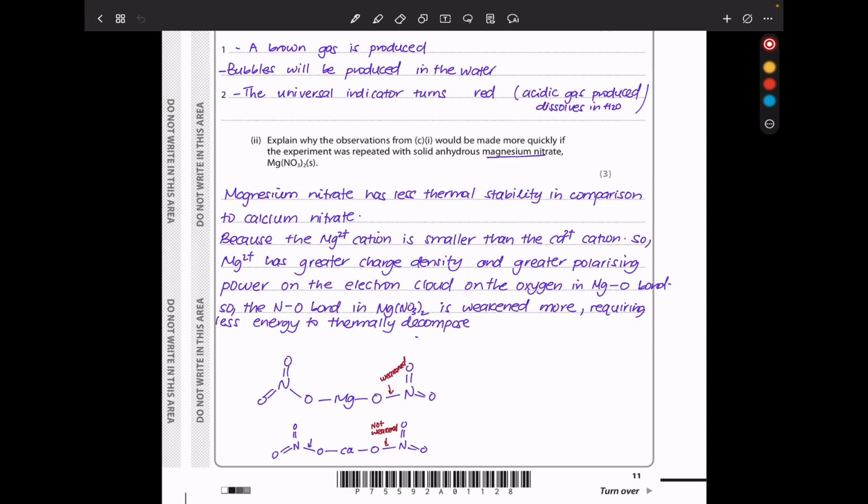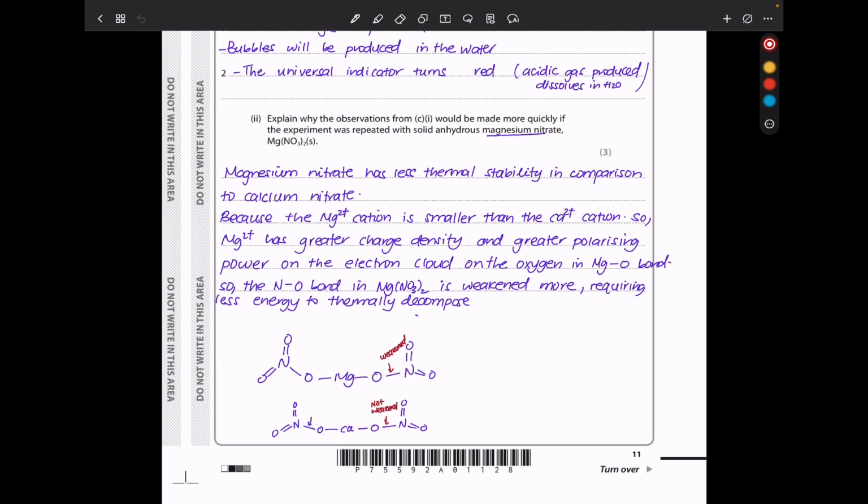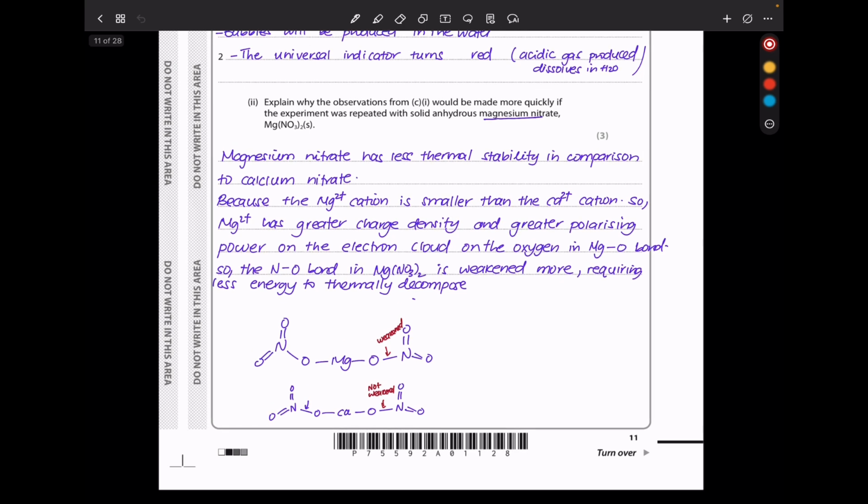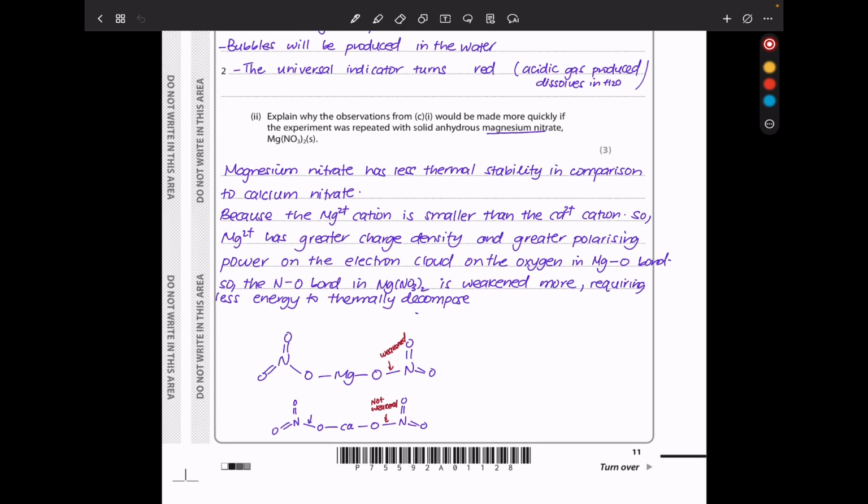Next they say explain why the observation from C1 would be made more quickly if the experiment was repeated with solid anhydrous magnesium nitrate. The decomposition of magnesium nitrate is faster in comparison to the decomposition of calcium nitrate. Magnesium nitrate has less thermostability in comparison to calcium nitrate because the magnesium 2+ cation is smaller than the calcium 2+ cation.